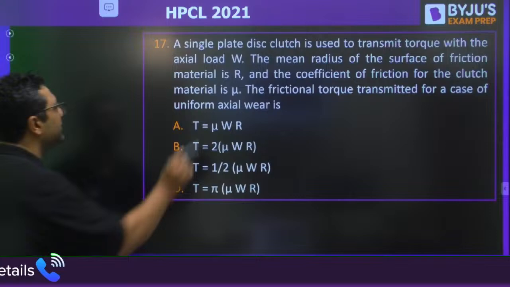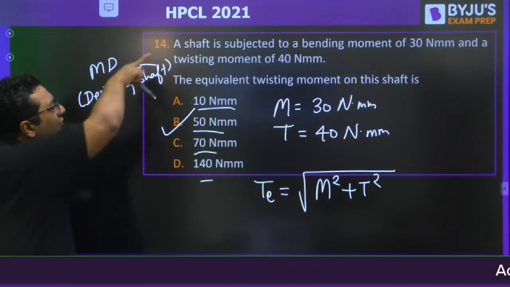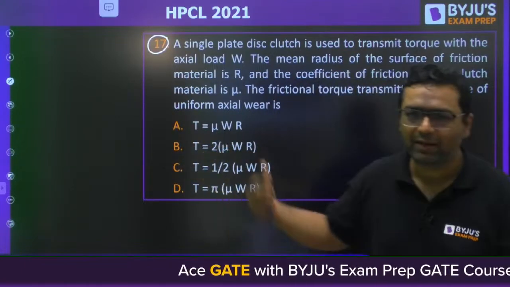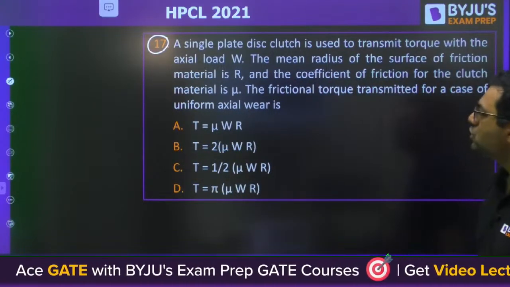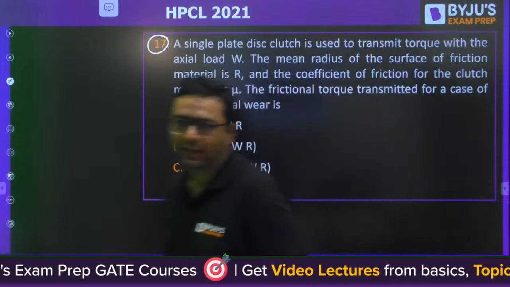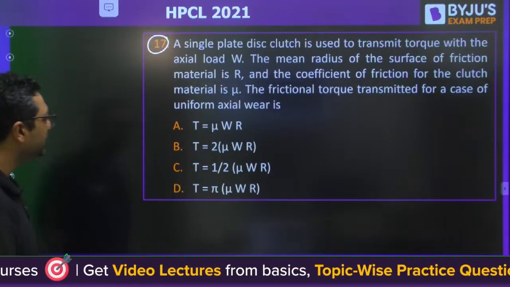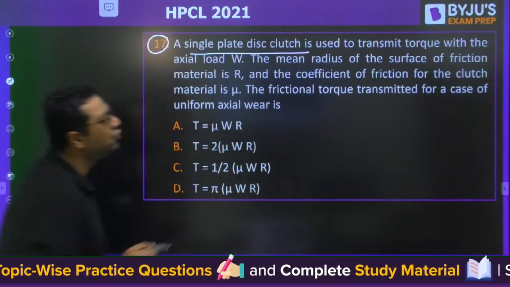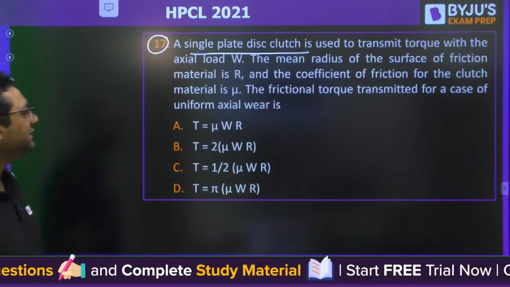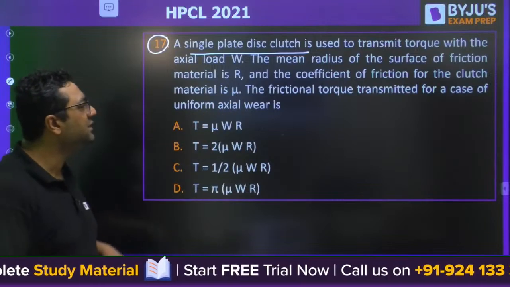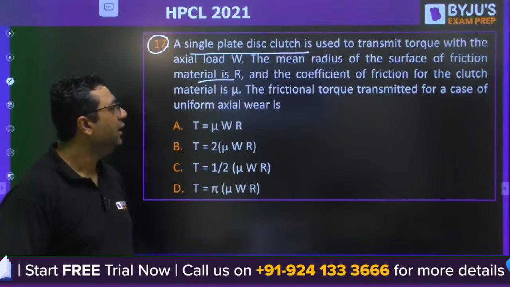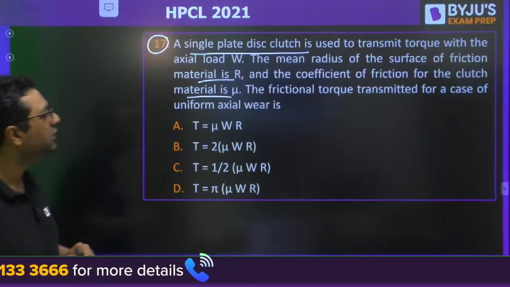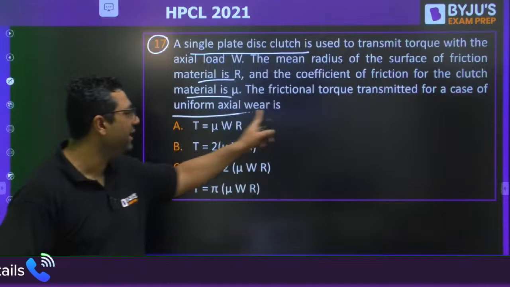The next question is question number 17. So after 14, if 17 is coming, it means 15 and 16 are from other subjects, so they will be taken by other faculties. Okay. So this is from machine design again. A single plate disc clutch is used to transmit the torque with the axial load W. The mean radius of the surface of friction material is R and the coefficient of friction of the clutch material is mu. The frictional torque transmitted for a case of uniform axial wear.